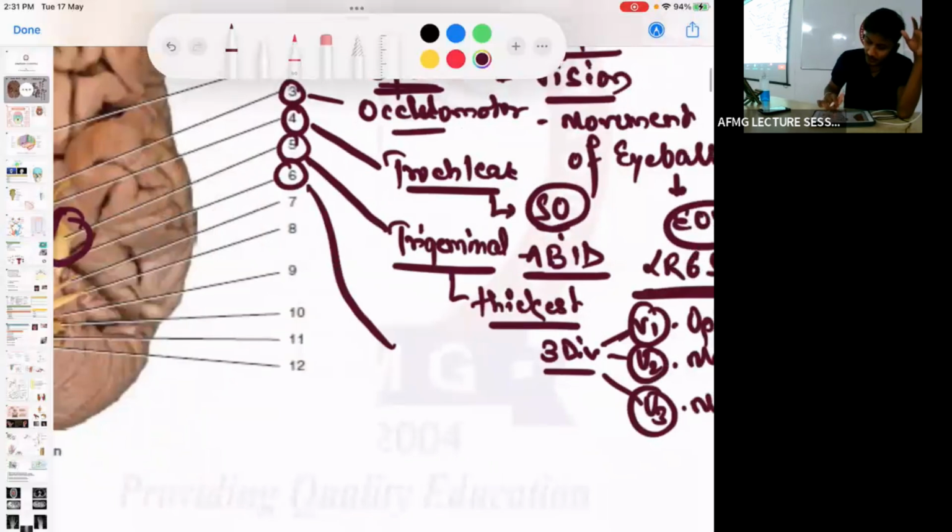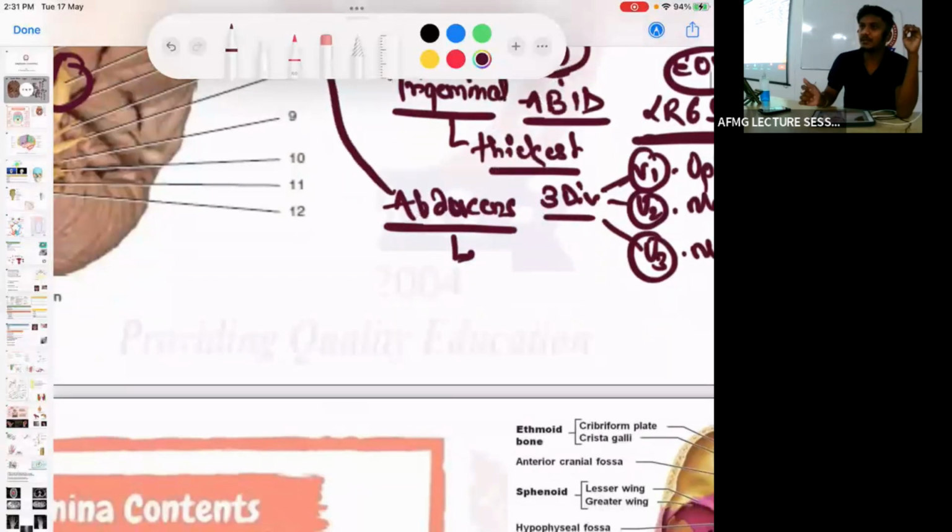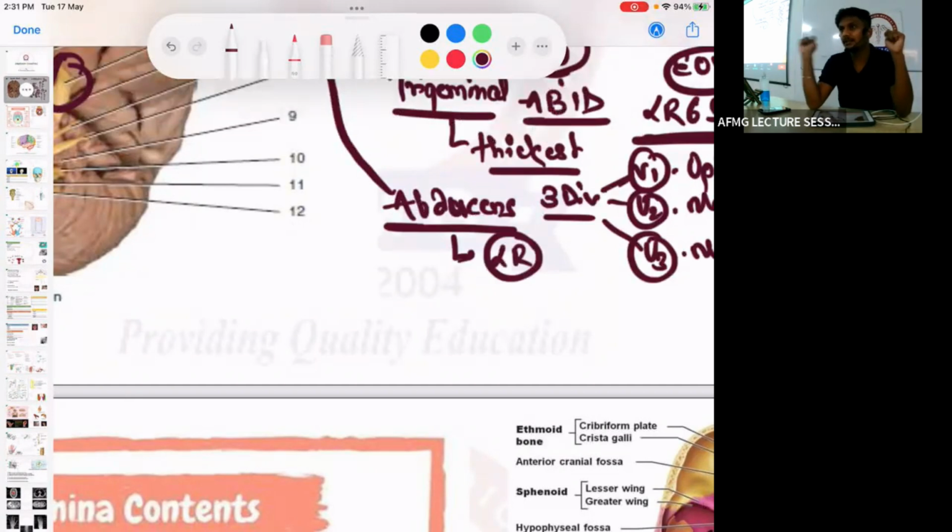The sixth cranial nerve is known as the abducens nerve. And the abducens nerve innervates which muscle? LR6 SO4. It innervates the lateral rectus muscle. No issues with this. It causes abduction of the eyeball.